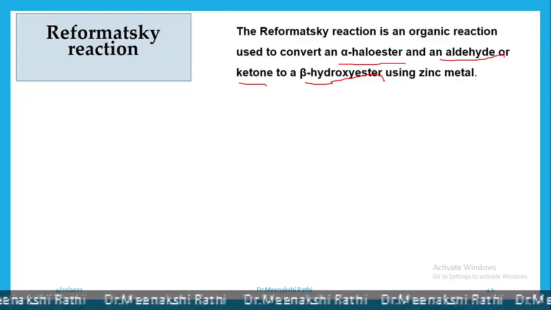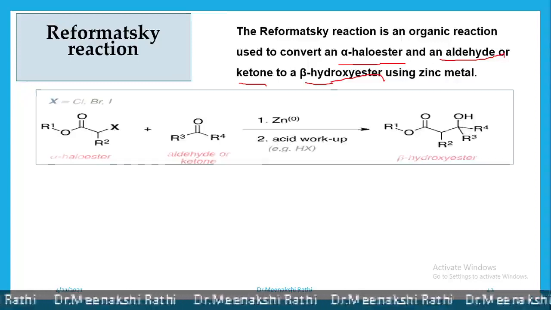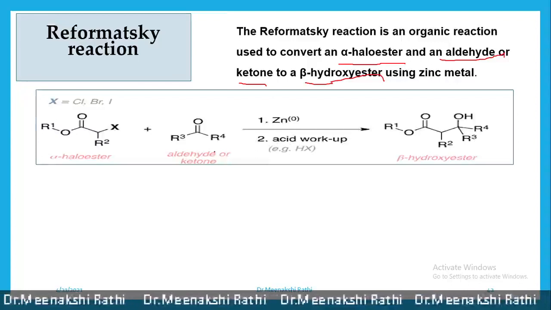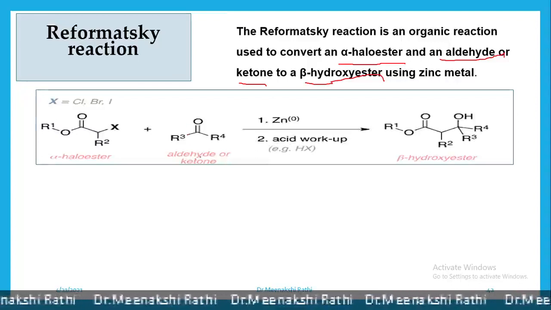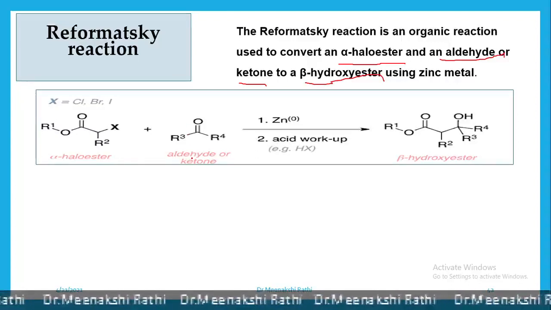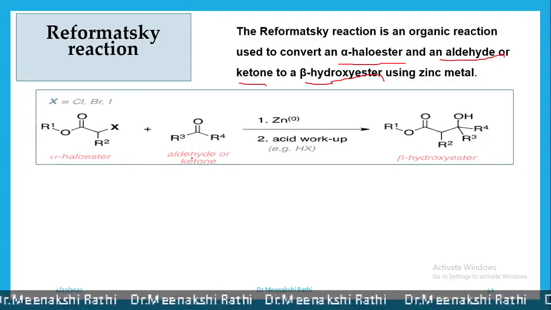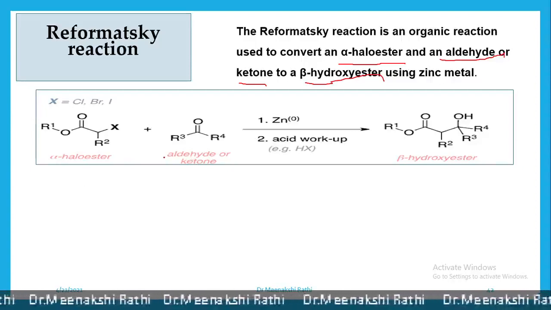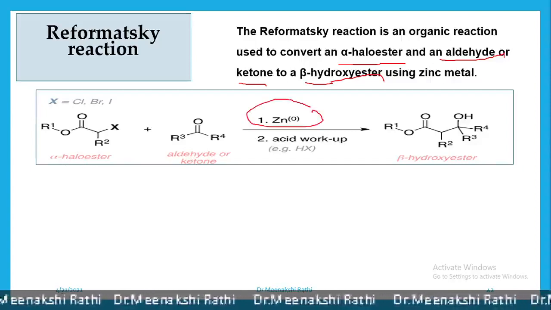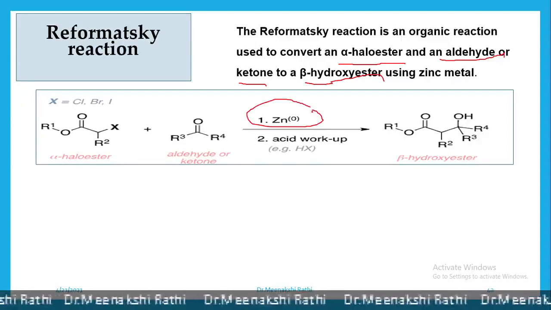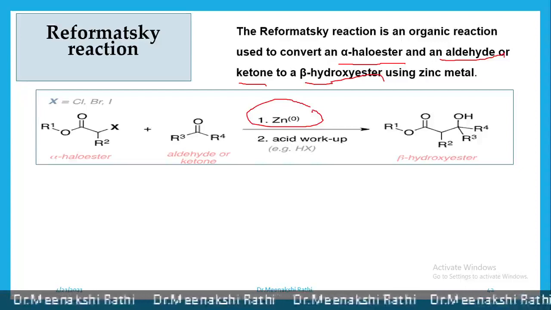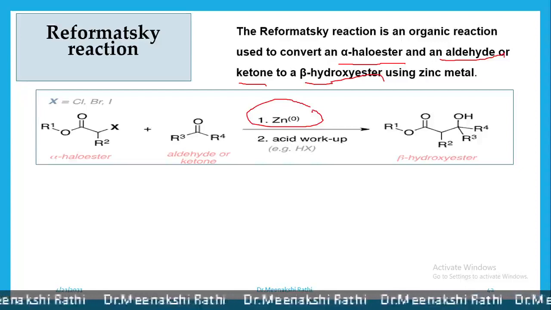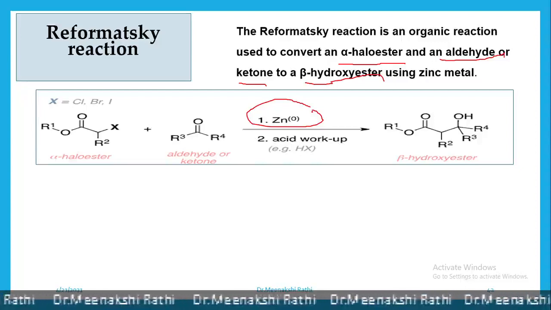So in this reaction, when aldehyde or ketone are reacted with alpha bromoester or alpha haloester in presence of zinc, after acid hydrolysis, it gives beta hydroxy ester.